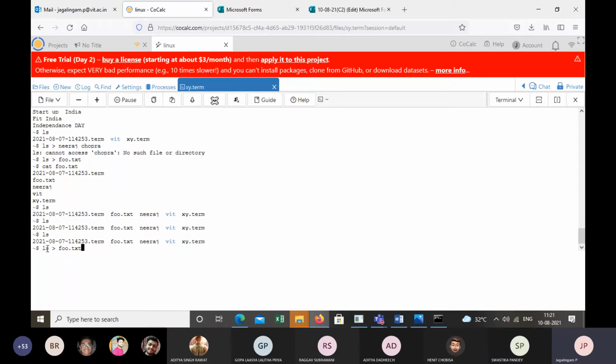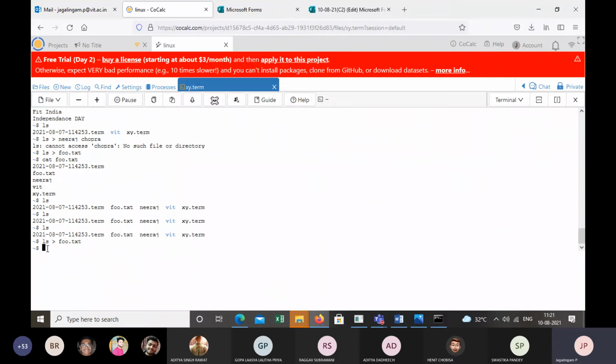So ls is a command, and I used a greater-than symbol followed by a file name, foo.txt. Text is the format of the file. Now what I mean is, the output of ls will be directed to the text file, right? Now your command is executed. The output of ls is stored in the file foo.txt.